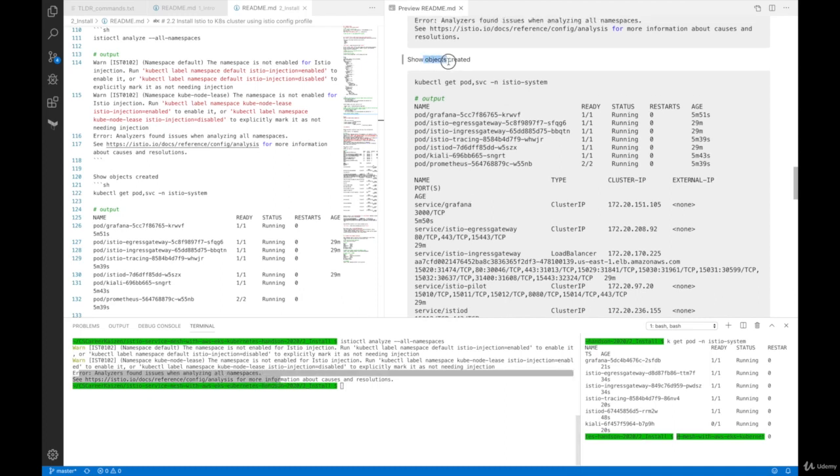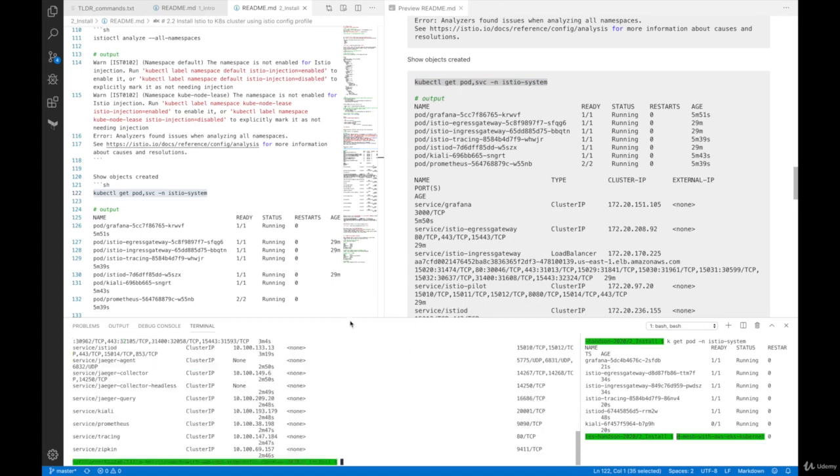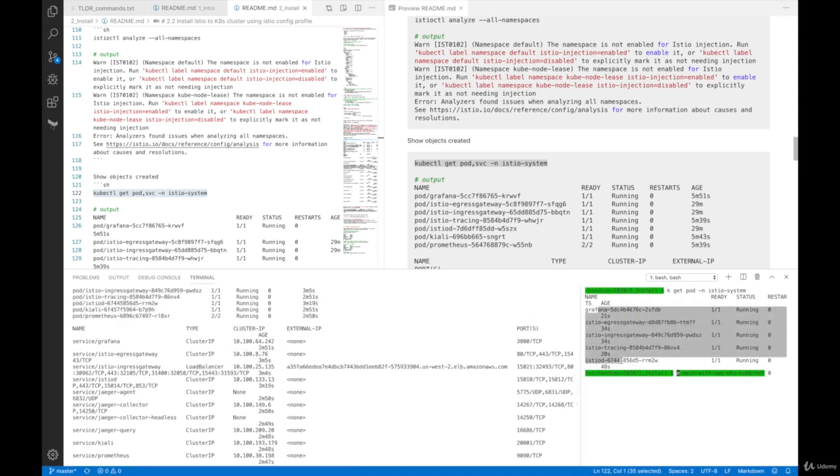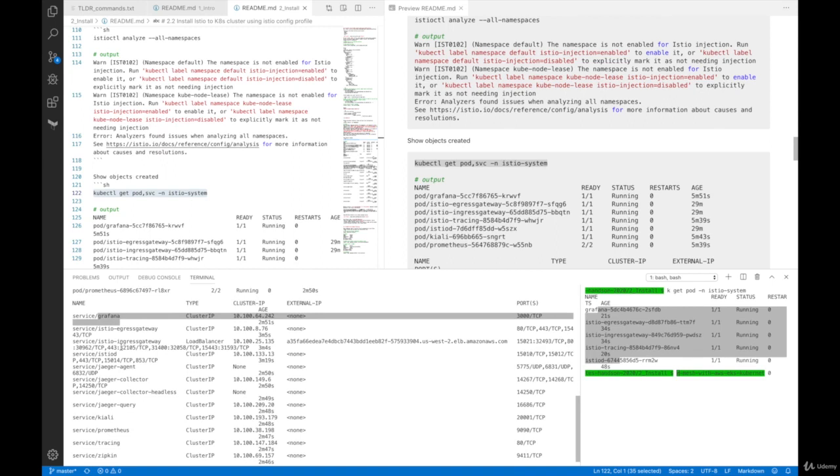So let's show all the objects by doing a kubectl get pod, service in the istio-system namespace. Copy this one, paste it in, and it's going to print out a lot of stuff. Pods, we've already seen on our right terminal. Here we have a list of services, and one of the interesting ones to look at is this Istio ingress gateway.